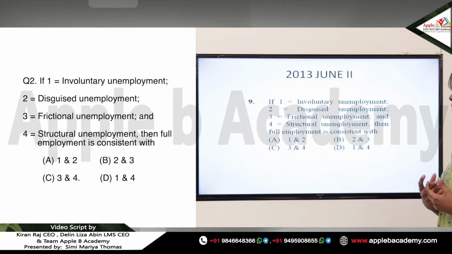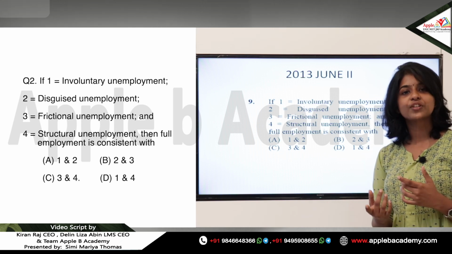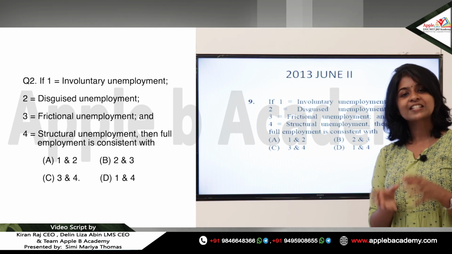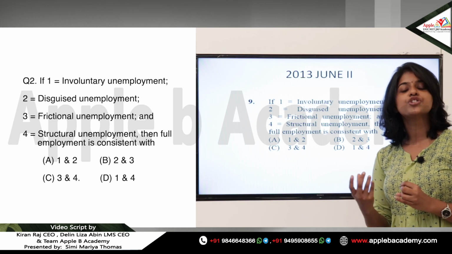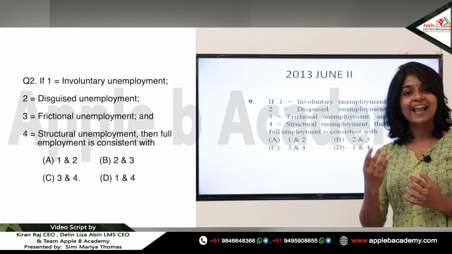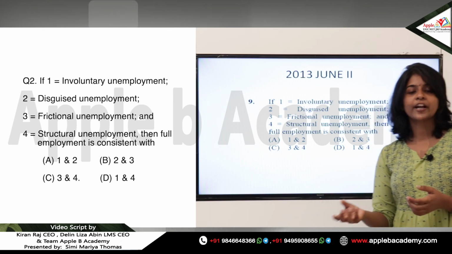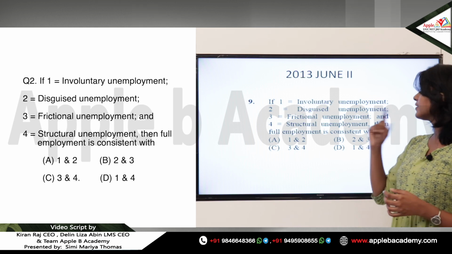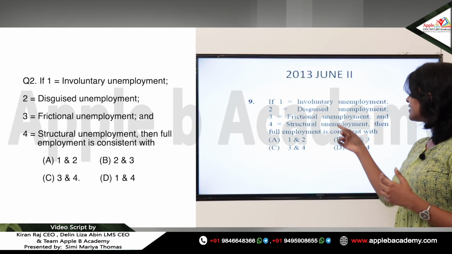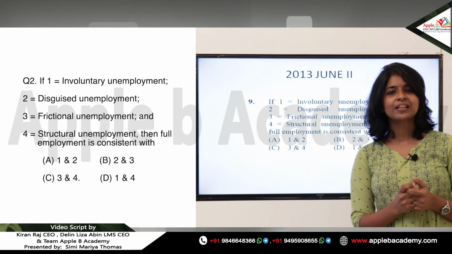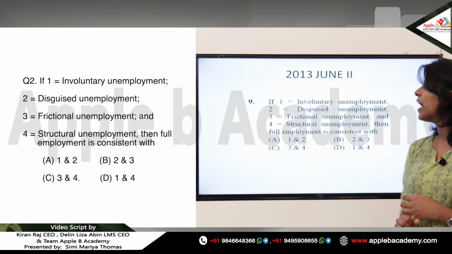And structural unemployment is basically when the supply of labor exceeds the demand for labor. That means the available or supplied labor is not able to meet the demand requirements of a job, or the available labor lacks the efficiency or skills of the required job. That is basically structural unemployment. That is because of the inefficiencies of the laborers. So both frictional and structural unemployment are supply side factors of unemployment.